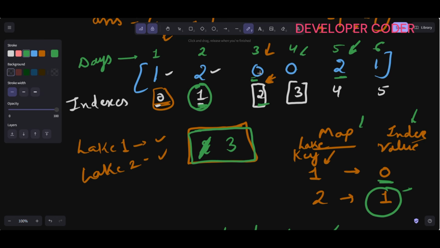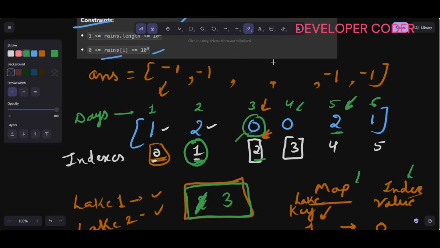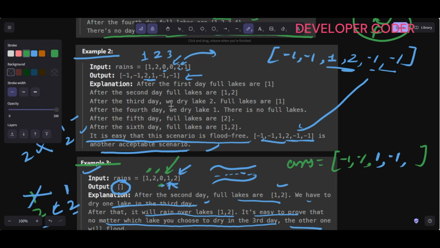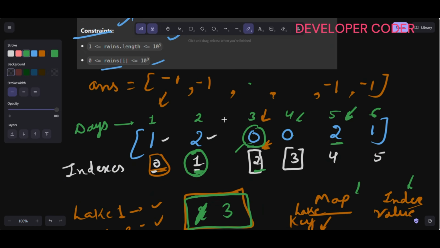So here add this 0. In the answer I have to write which lake I'm clearing. So here after the third day we dry lake 2, so we have to give the lake number here.